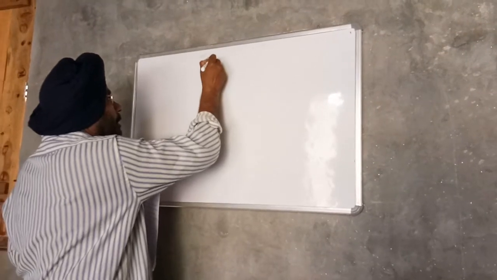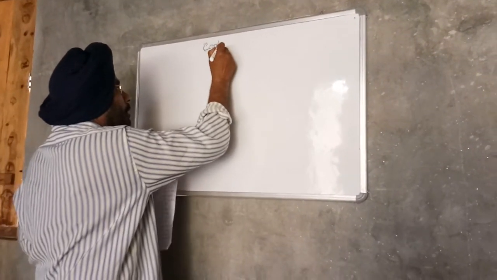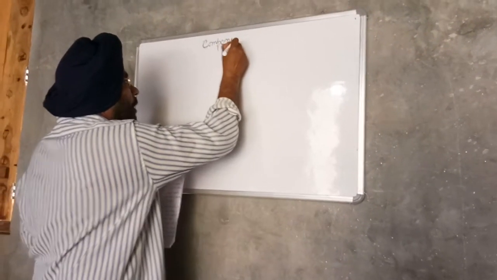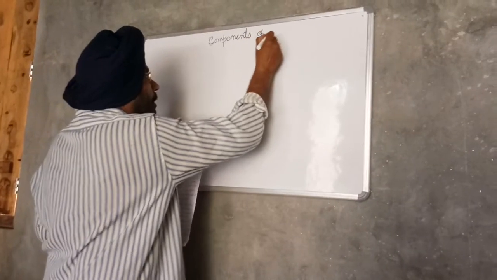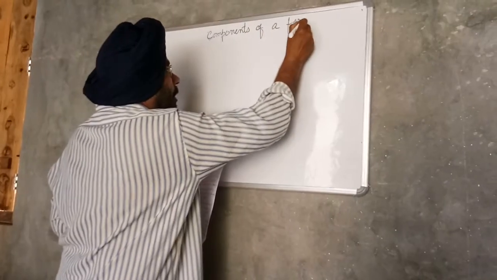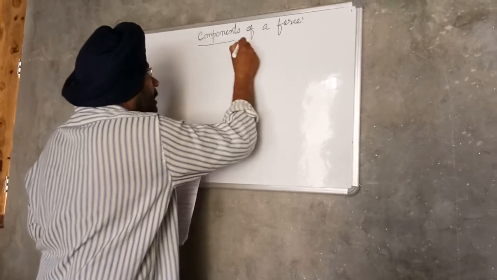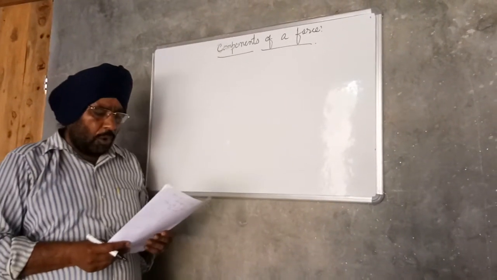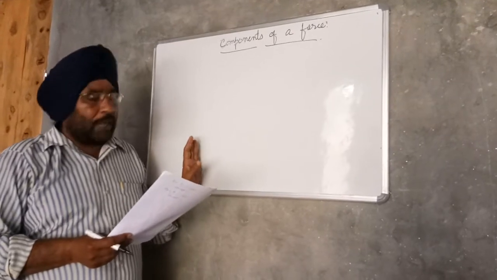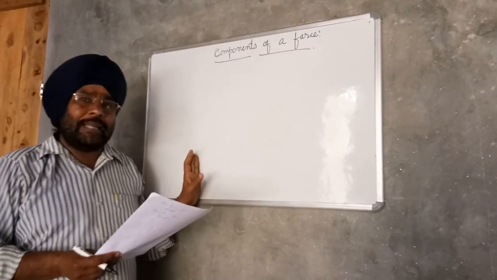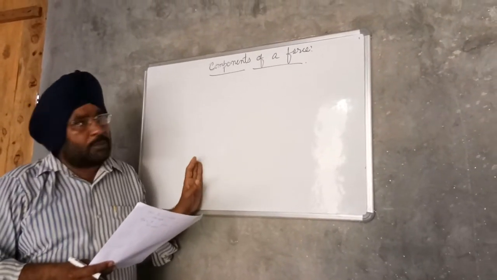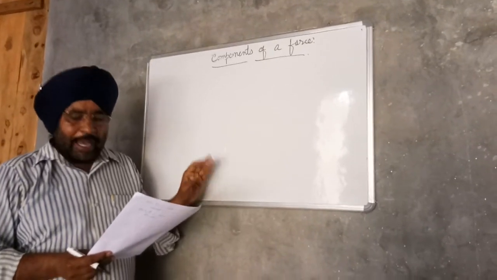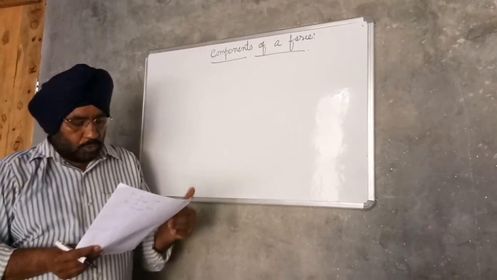Components of a force. A single force acting on a body can be replaced by two forces acting in different directions which will produce the same effect on the body as is produced by the given force.